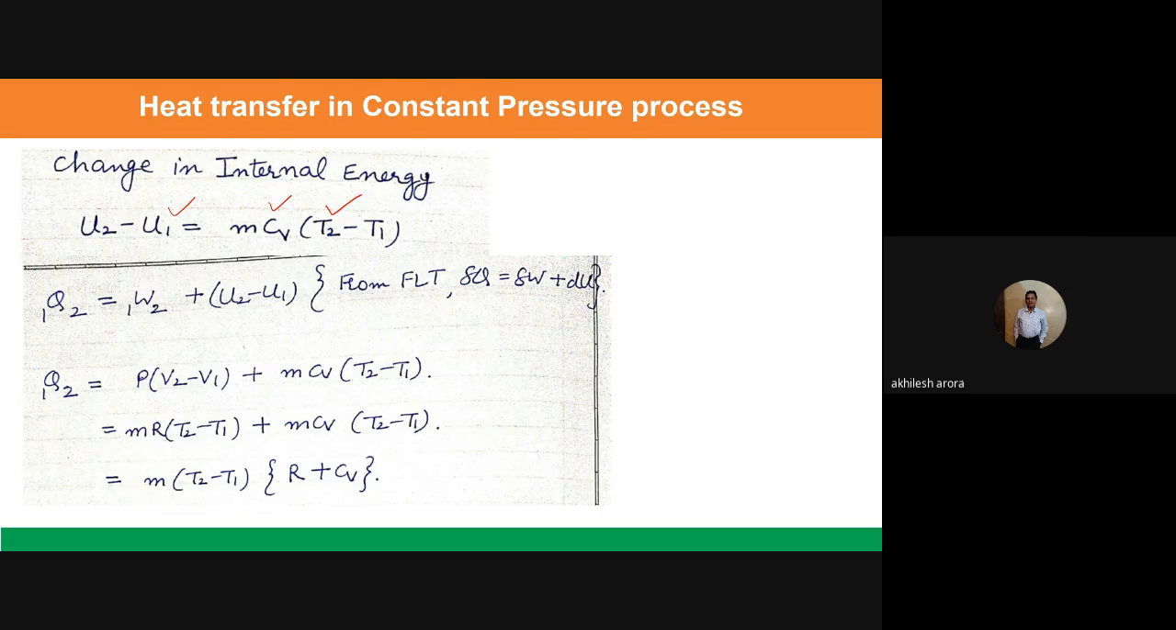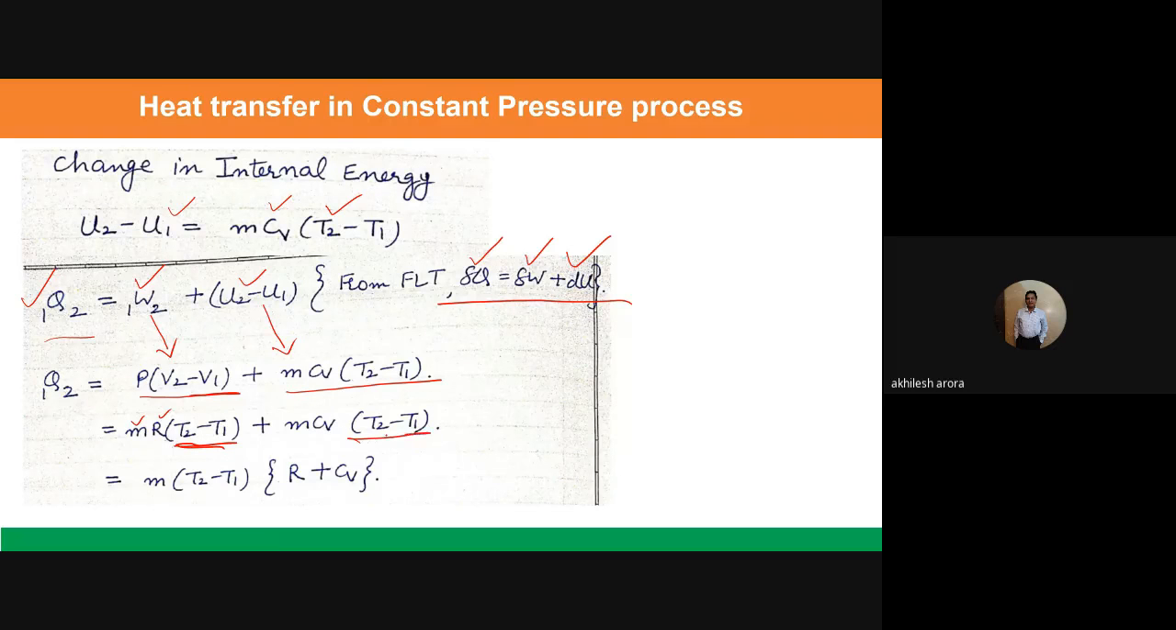This is the formula. So what I can do is write this equation from the first law of thermodynamics, which is given by delta Q is equal to delta W plus dU. When I integrate this equation, I write Q1-2 equals W1-2 plus U2 minus U1. So put the values: W is P(V2 minus V1), U2 minus U1 is mCv (T2 minus T1), and this P(V2 minus V1) can be written as mR(T2 minus T1).